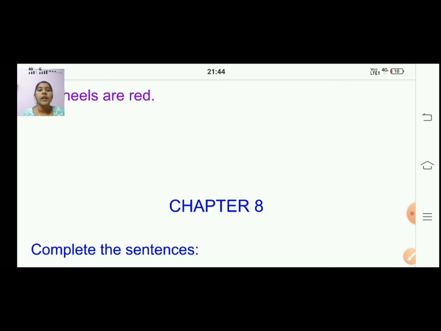Okay, children. Whenever you start writing, put the date. You have to put the date in the left corner. On your left hand side, you will put the date. Then start writing, complete your work. Check the spellings.